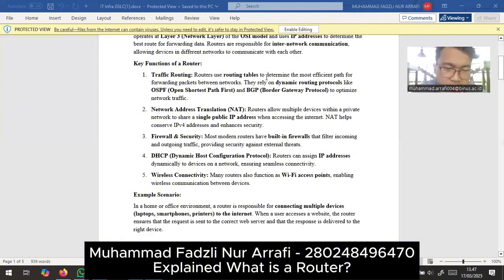Example scenario: in a home or office environment, the router is responsible for connecting multiple devices, laptops, smartphones, printers, to the internet. When a user accesses a website, the router ensures that the request is sent to the correct web server and that the response is delivered to the right device.